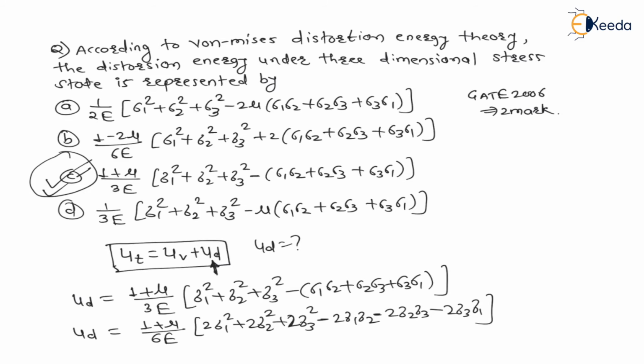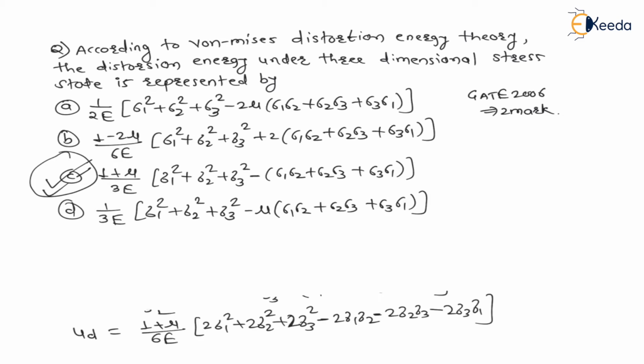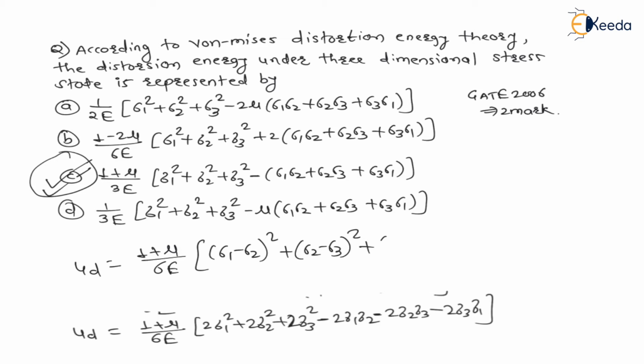If I multiply and divide with 2, this will be the derivation. Now if I simplify this, the distortion energy Ud is equal to (1 plus mu) divided by 6E, in bracket: (sigma 1 minus sigma 2) whole square plus (sigma 2 minus sigma 3) whole square plus (sigma 3 minus sigma 1) whole square. This formula you will find, right?